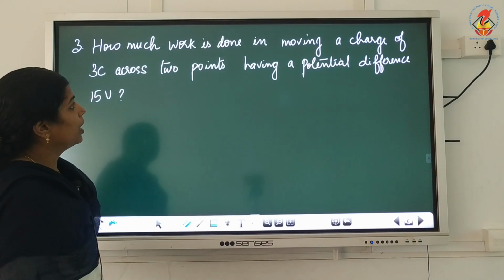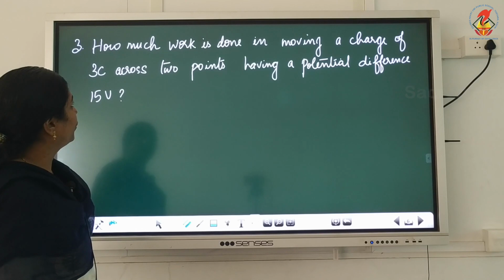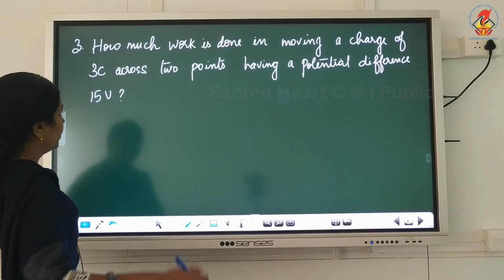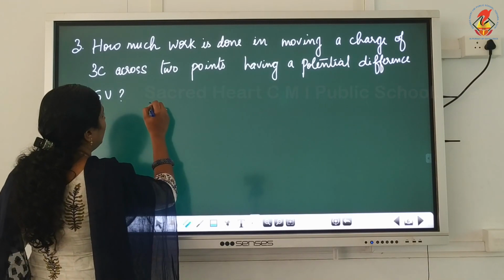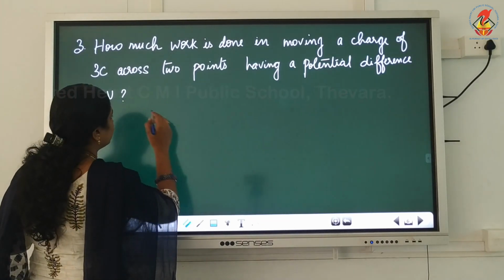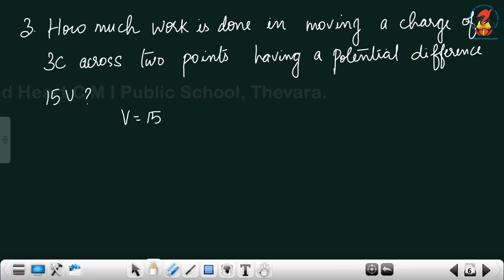How much work is done in moving a charge of 3 coulomb across 2 points having a potential difference of 15 volt? So, V is given, 15 volt, and Q is given, 3 C. We need to calculate the work done.